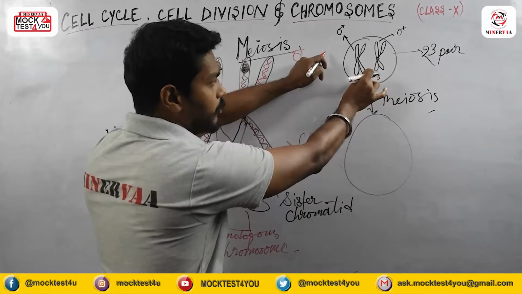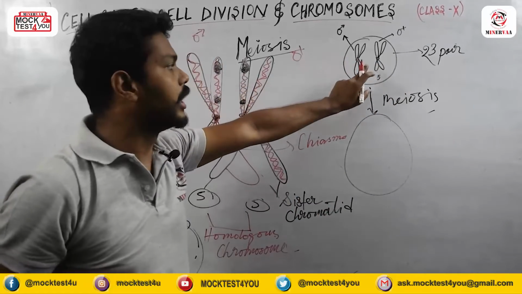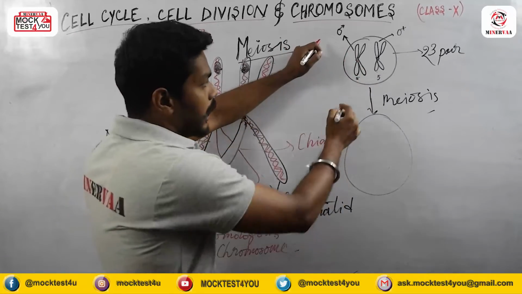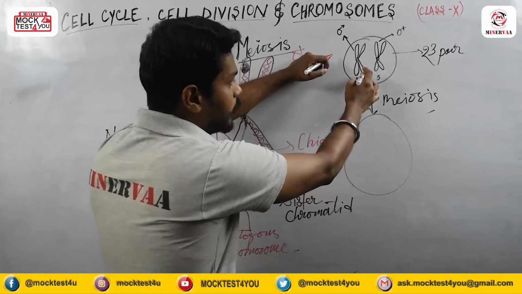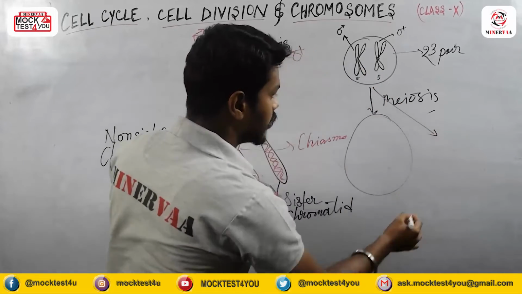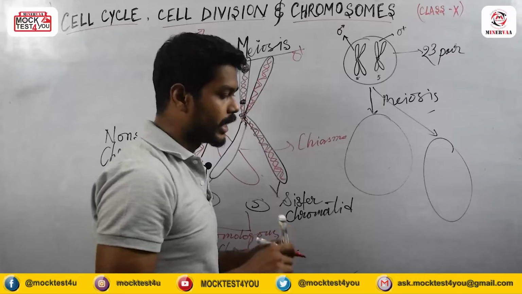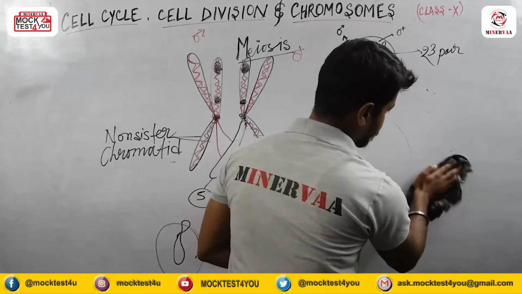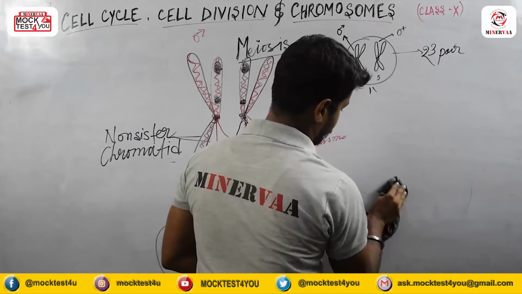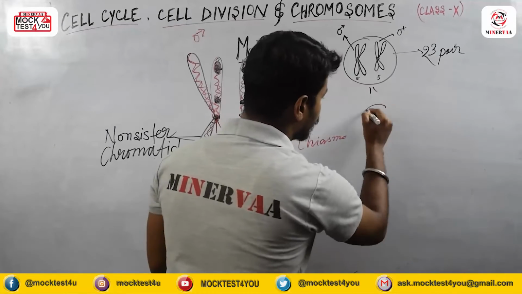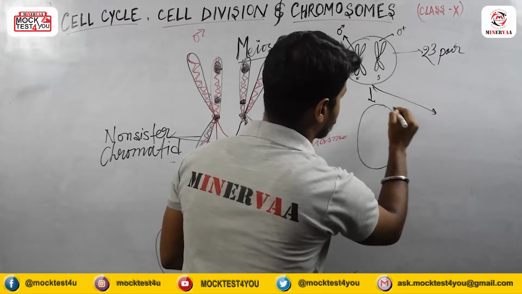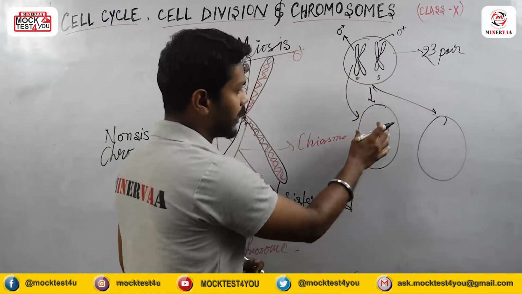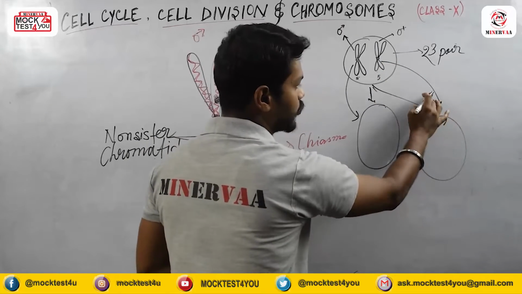This cell's chromosome number 5 has already doubled its genetic content, and during the first division of meiosis it will produce two cells, which we call reduction division, because one chromosome will come in this cell and another chromosome will come in this cell.